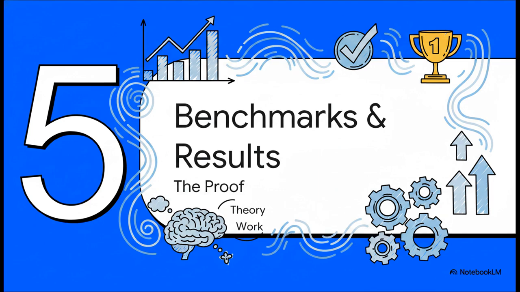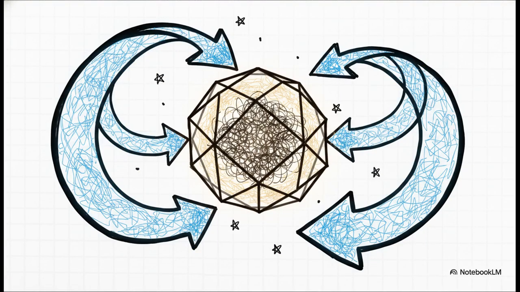Let's hit Section 5, Benchmarks and Results. The proof. So, the big question, does the theory actually hold up? Well, the data shows that DVAO isn't just some clever workaround, it's mathematically rock solid. The researchers mathematically proved that DVAO maintains bounded advantage magnitudes. What this means for us is guaranteed order and stable training. The numbers literally cannot explode anymore.